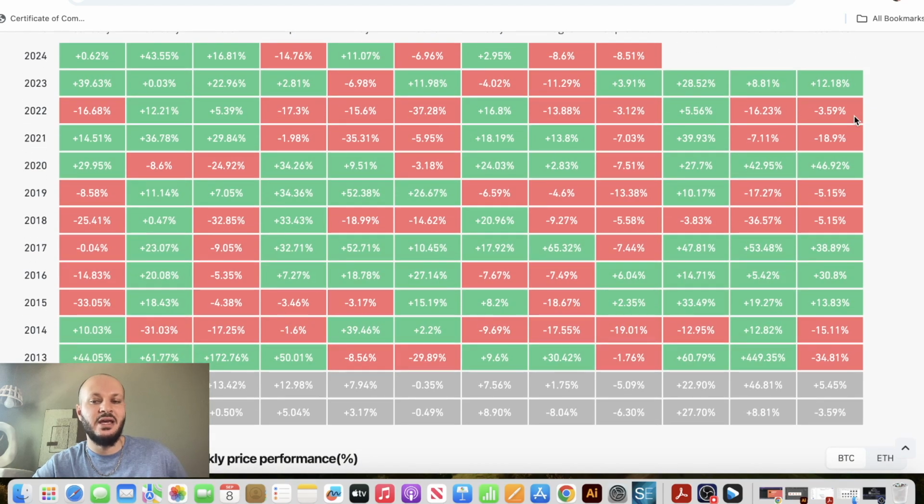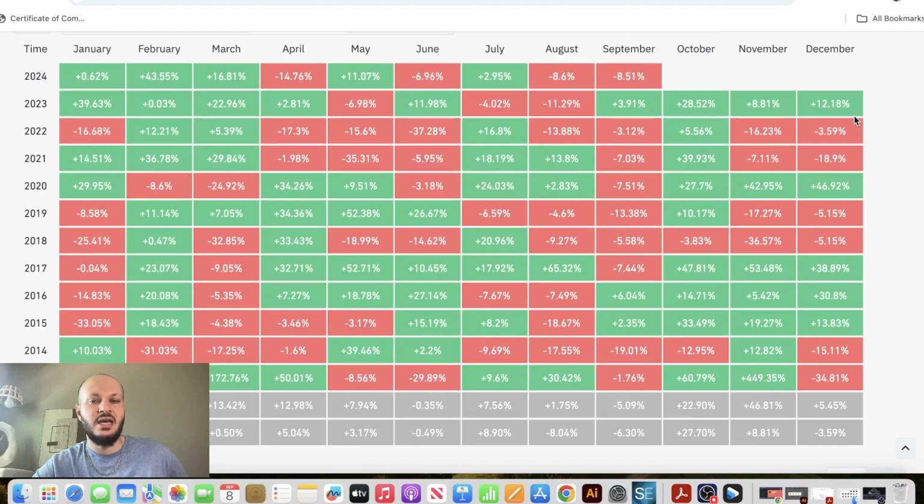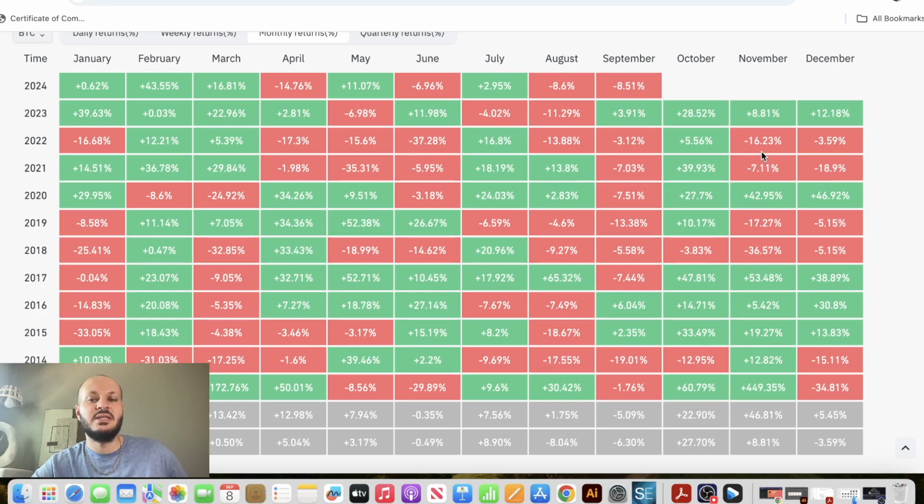We can still be hopeful for October and maybe for November. Supposedly November should be green and December should be green as well on average, but we just do not know, guys. We might get another red like we did in these Novembers, Octobers, and Decembers, okay?